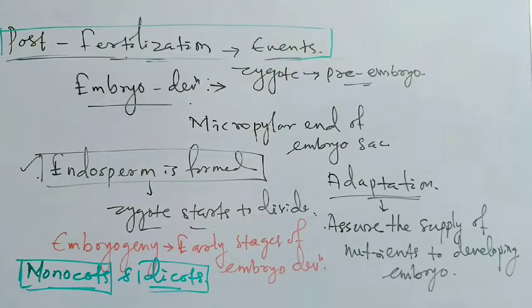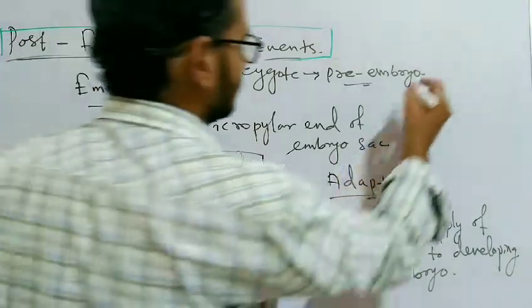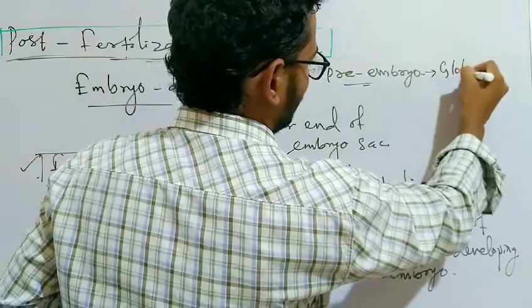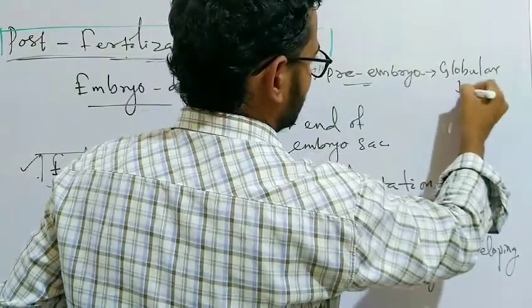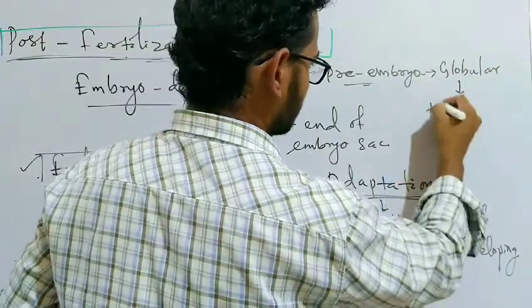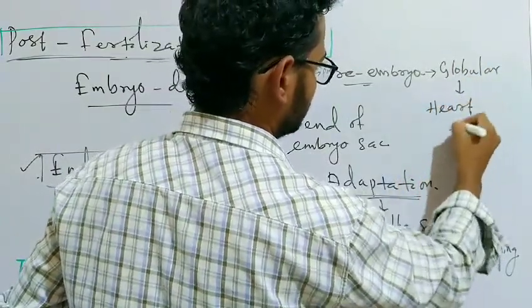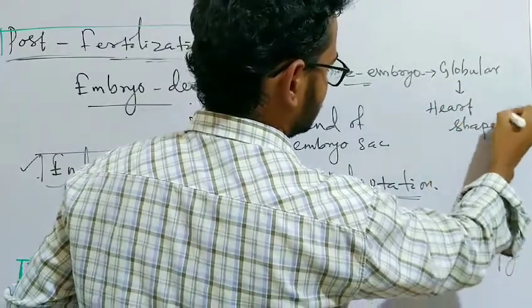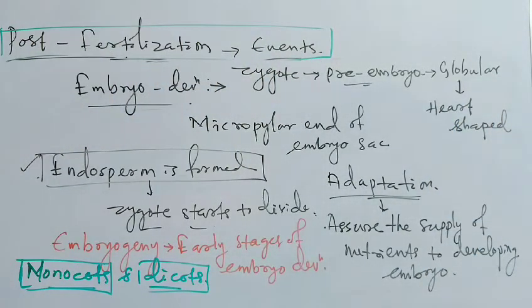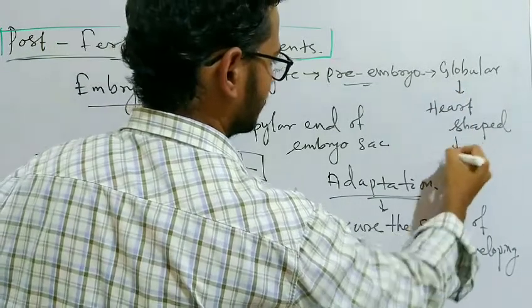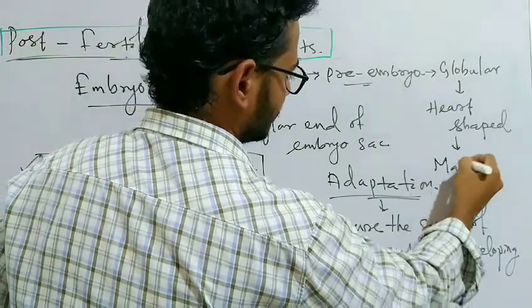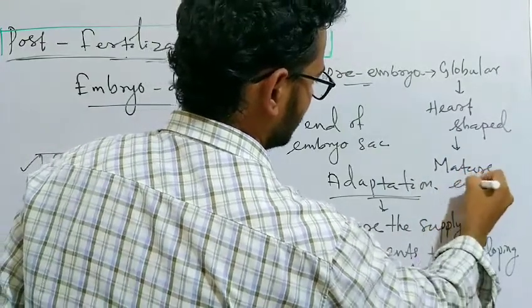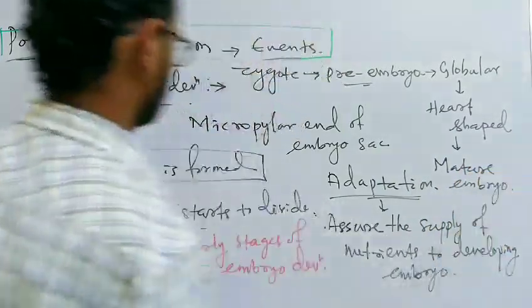The pre-embryo then becomes globular, then develops into a heart-shaped structure, and finally the mature embryo is formed.